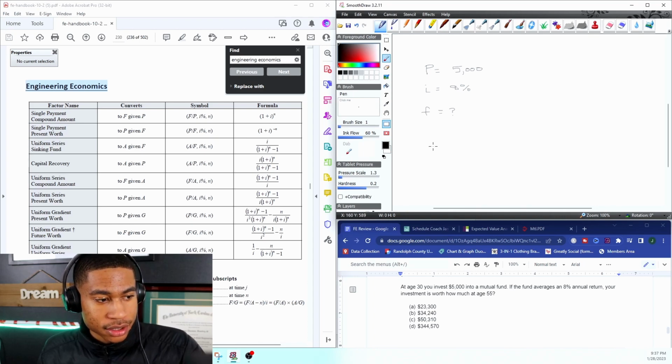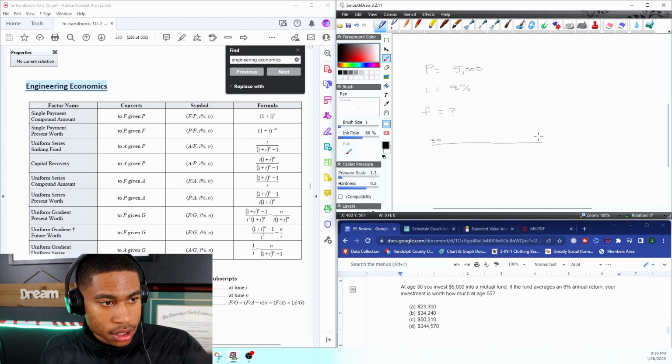Well, I like to draw pictures. So what does this look like? I'm going to do a little time chart, and at the age of 30, I'm just going to put 30, and at the end, looking at 55.